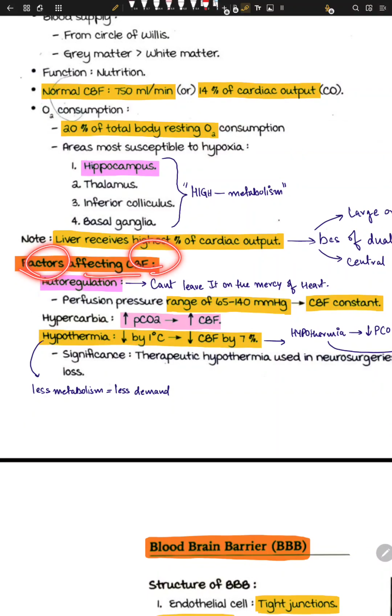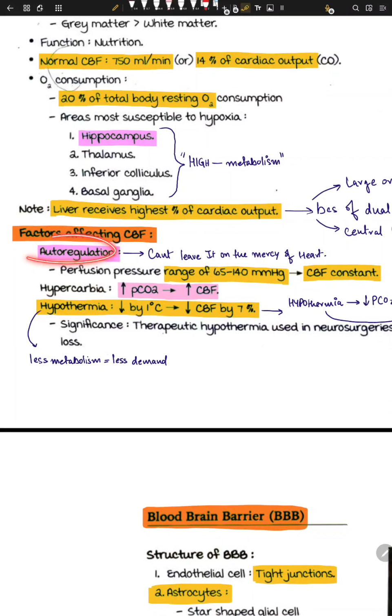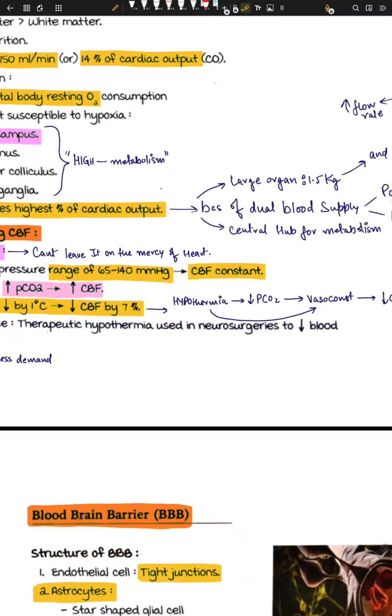Factors affecting CBF. One of the factors is autoregulation, right? We cannot leave it on the mercy of the heart. For example, you're feeling really lovely, really excited, so blood supply increases. Sometimes you feel really sad and want to kill yourself.